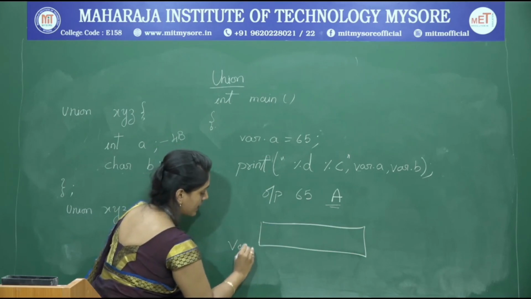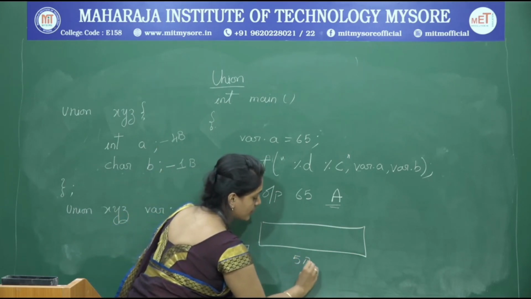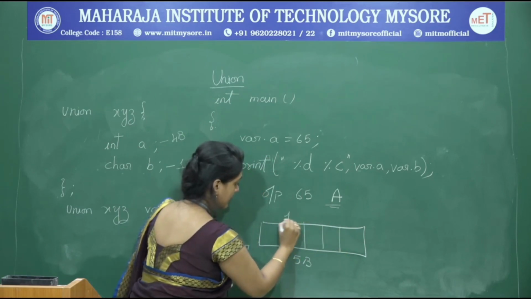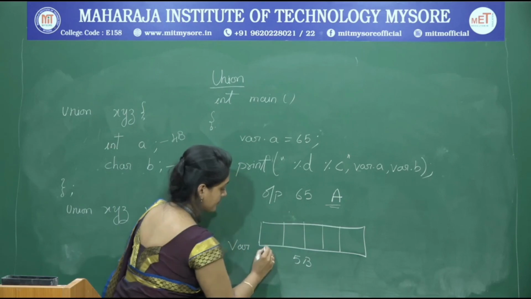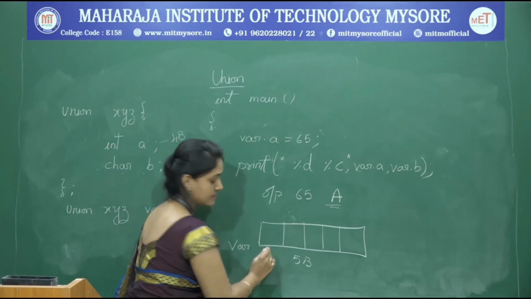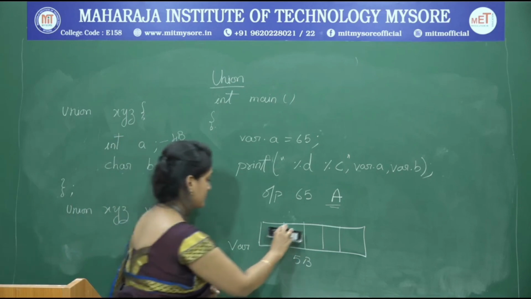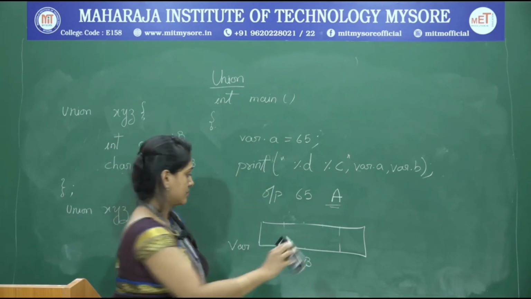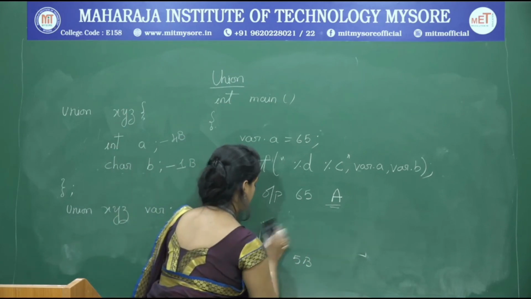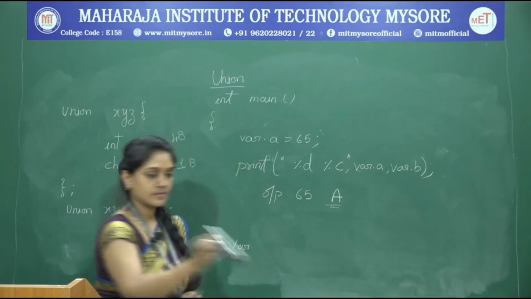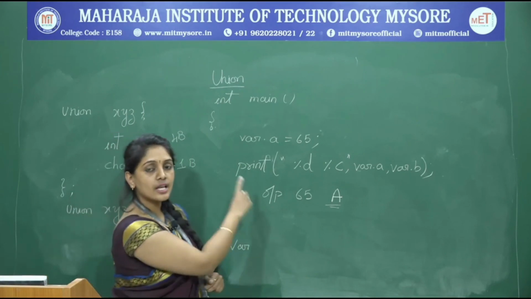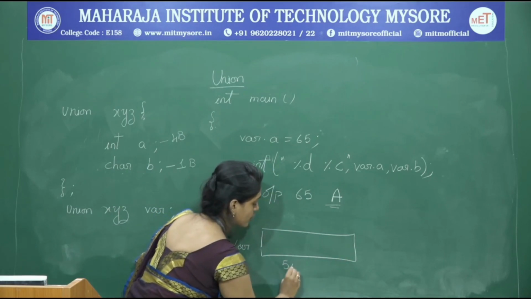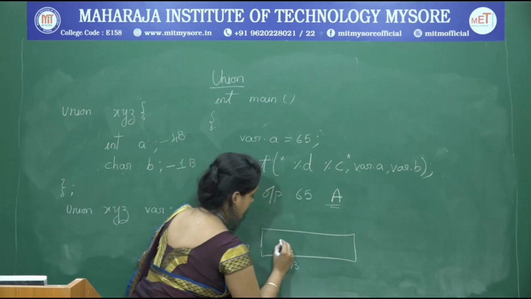So for var, if 5 bytes of memory got allocated, with every cell contributing a single byte, this is how memory gets allocated for var.